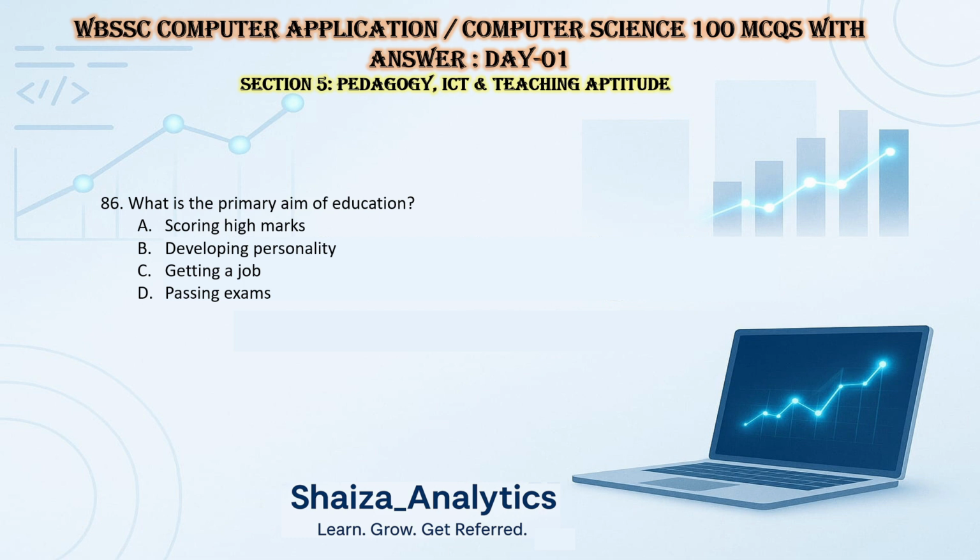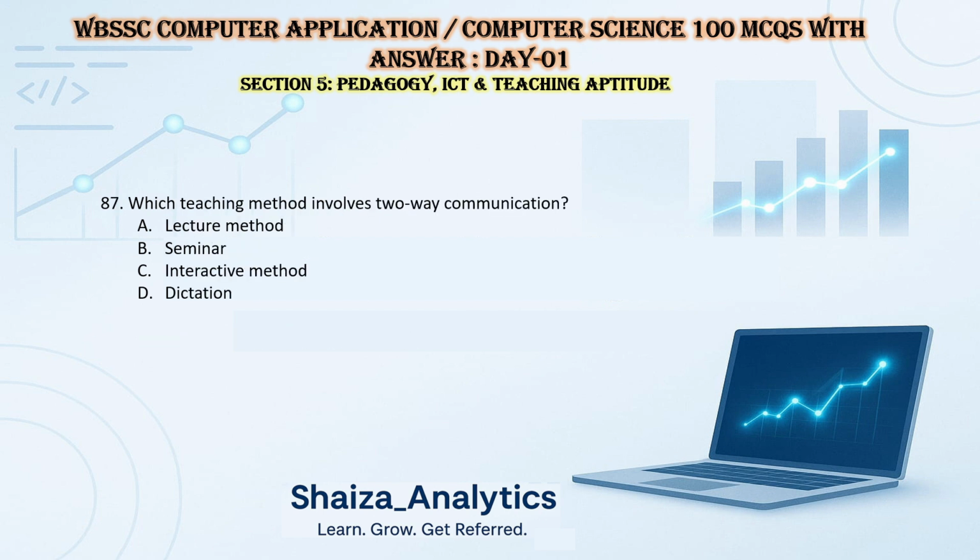So first question, what is the primary aim of education? Scoring high marks, developing personality, getting a job, or passing the exams. Obviously, developing personality is the primary purpose of education. Question 87, which teaching method involves two-way communication? Lecture method, seminar, interactive method, or dictation. So the answer is interactive method.